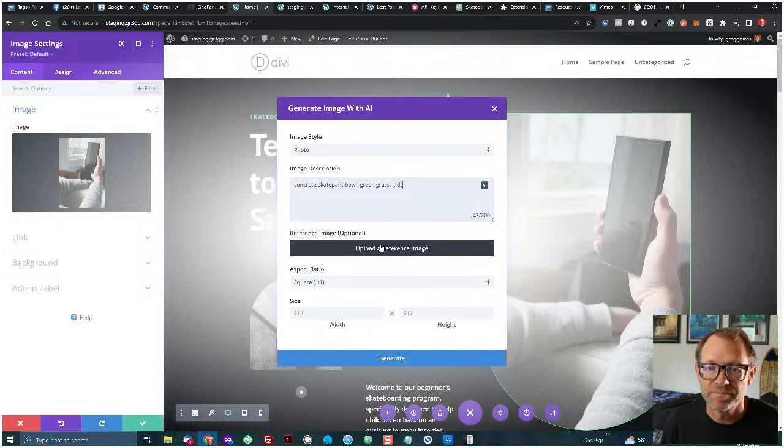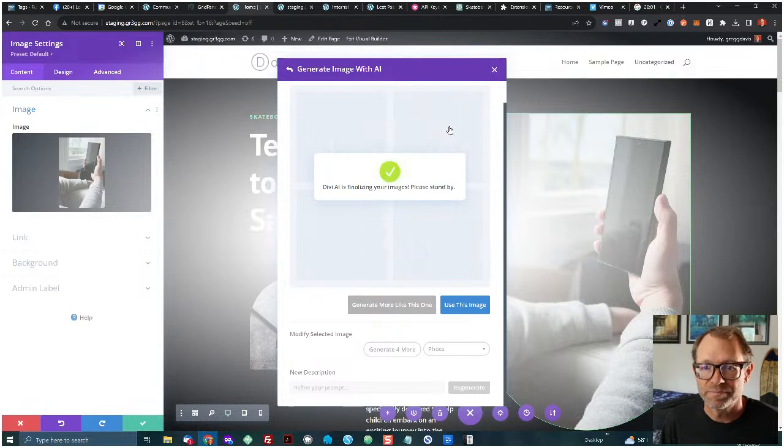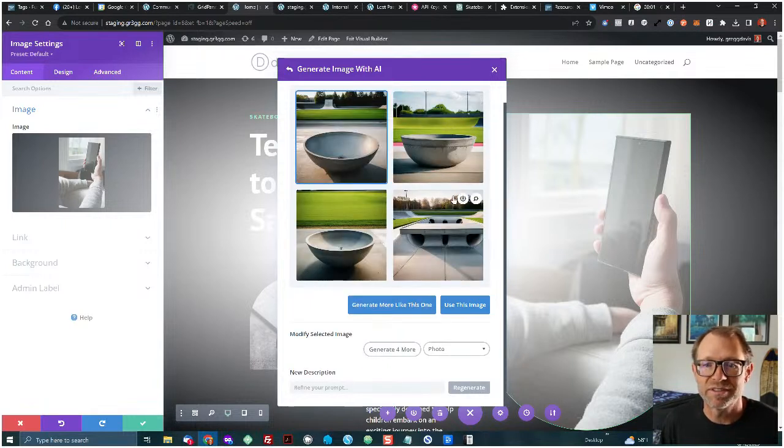kids. You can upload a reference image so that it can alter from that. It can use this original as a reference. I don't really want this to be square. This is more of a portrait. And then I can do a size. I've got portrait 3 to 4, so I'm just going to leave size blank, and let's click generate. This could take a few seconds, but one example is just generating a brand new usable image for your website. And it gives you 4 options.